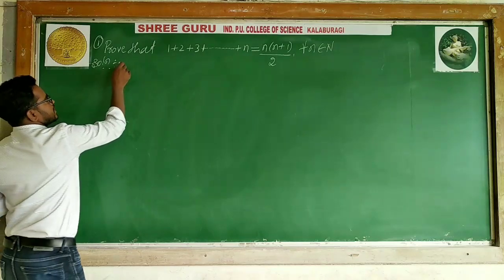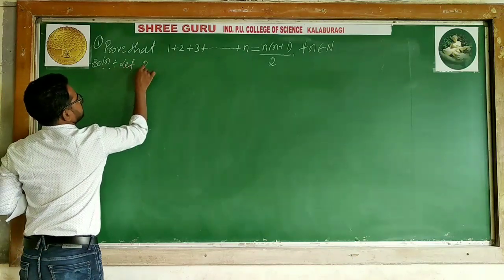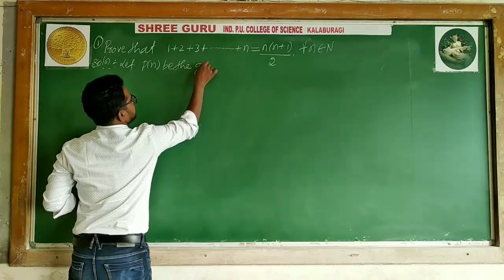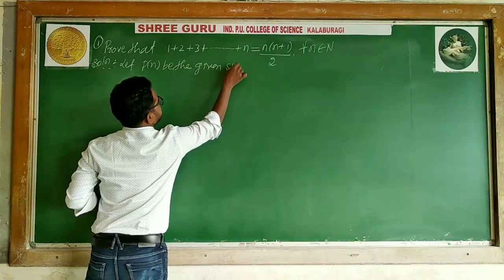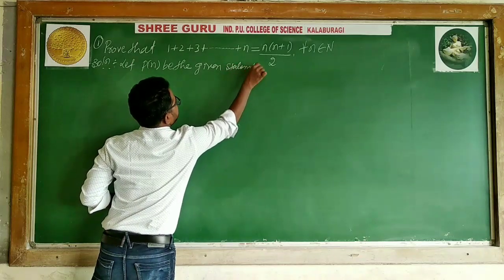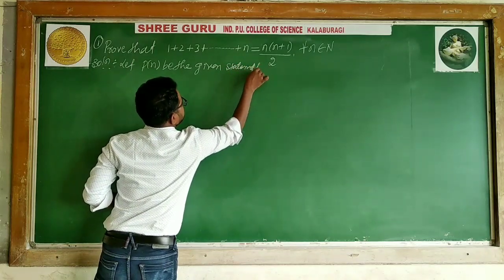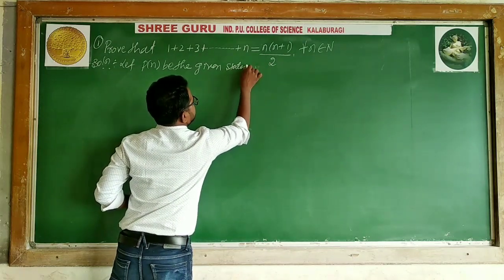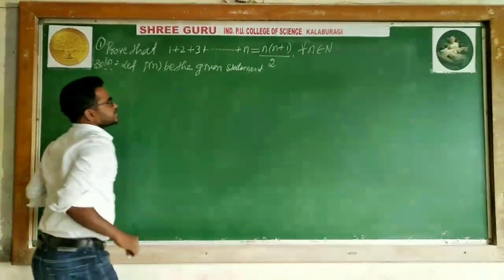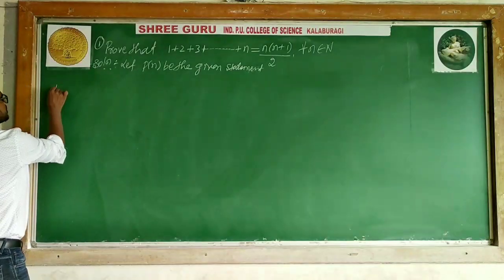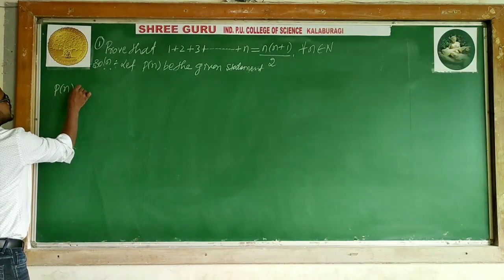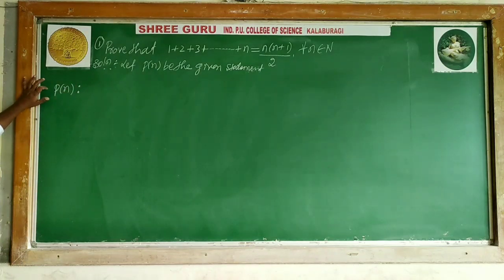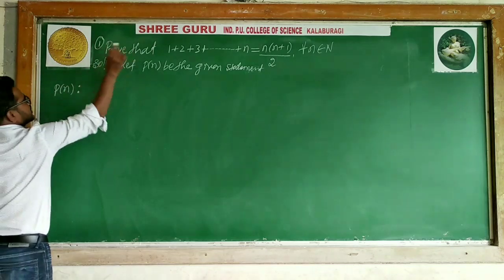Means I can say let P of n be the given statement. What is P of n? Listen to me. P of n, you write with a colon, don't take an equal sign. P of n be the given statement. What given statement? This one.